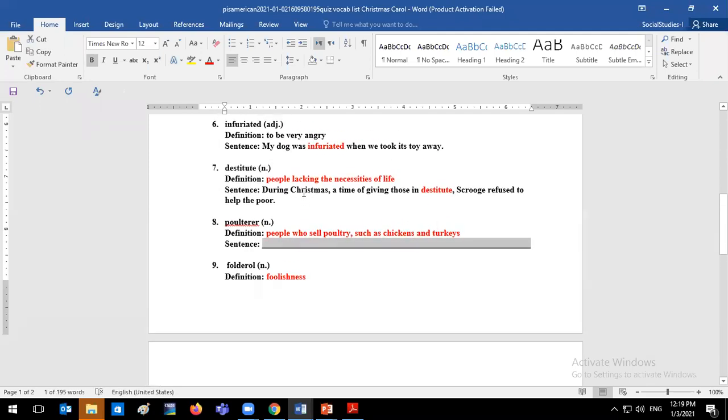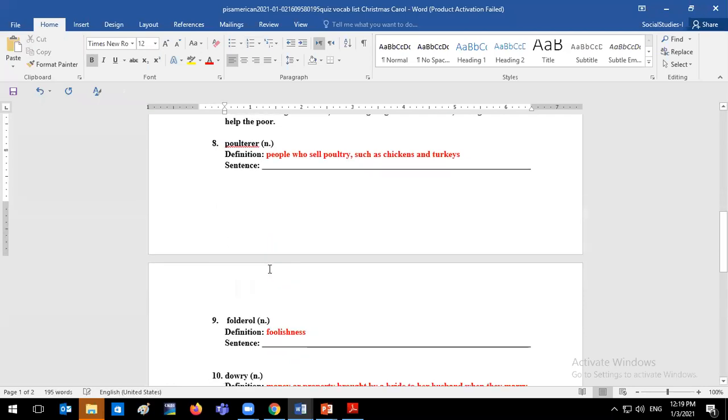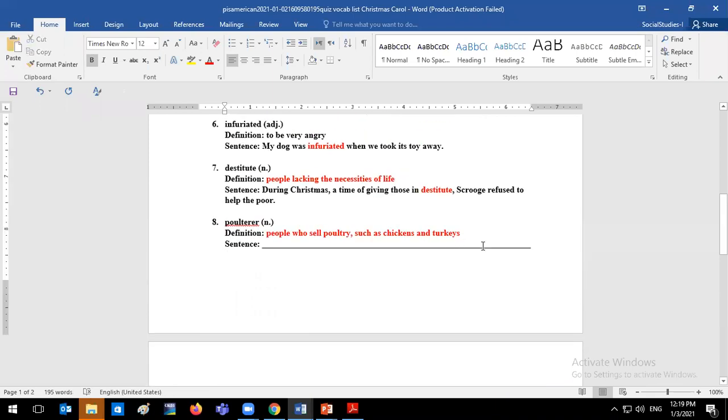Yes, I'm going to post this for you guys on SMS so that you would have the model answers, always to have it, to have it as something to study from. All right. So again, the definition of a poulterer: someone who sells chickens and turkeys and other edible animals. And a sentence for that, we can say Scrooge sent a young boy.